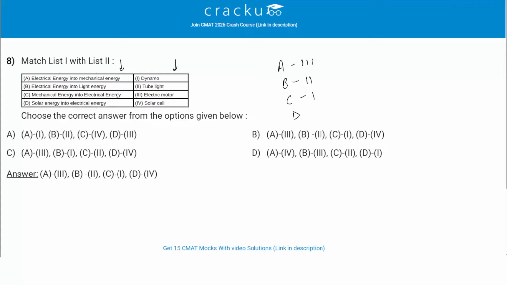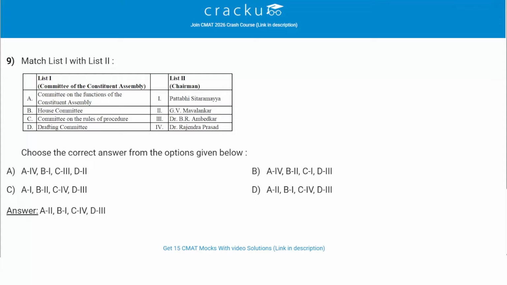Then we have D, which is solar energy into electrical energy. This is used in solar cell. So D is matched with 4. A solar cell is also called a photovoltaic cell. It converts the solar energy or the light energy into electrical energy. It uses the photovoltaic effect where light shining on certain materials creates an electric current. So the correct order is A3, B2, C1 and D4, and therefore option B is the correct answer.